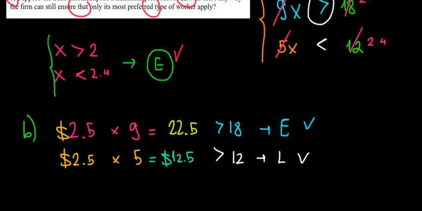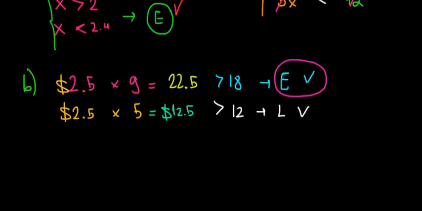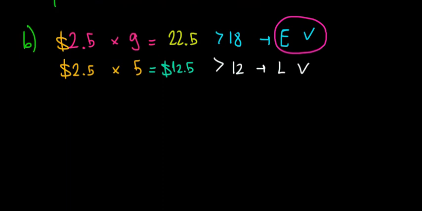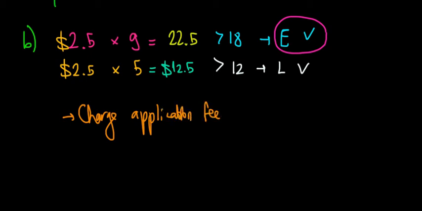Now, what do we want? We want to filter only the energetic people. How can we do so? Well, we can do so by making it a bit more difficult to apply. So we could charge an application fee. Let's call that application fee X, meaning that we will have to subtract this X from the wages of every guy.